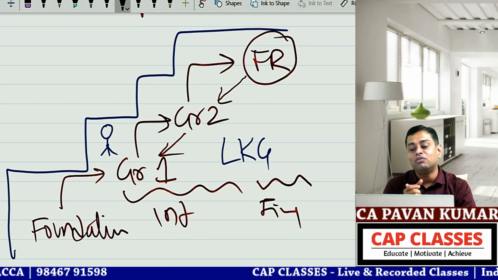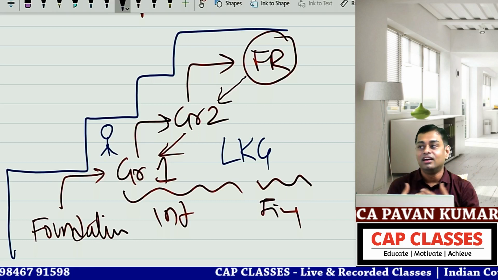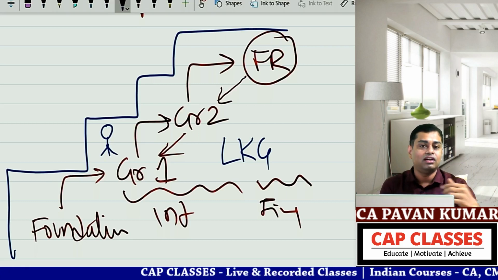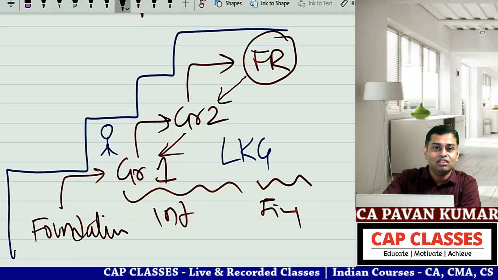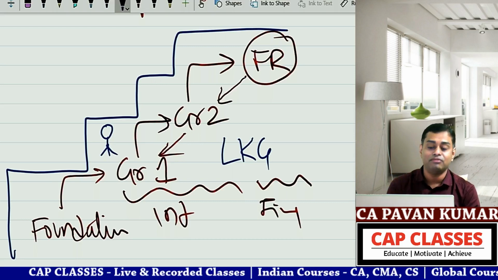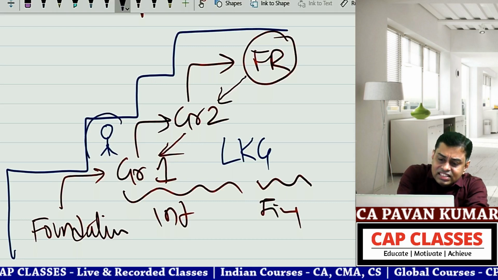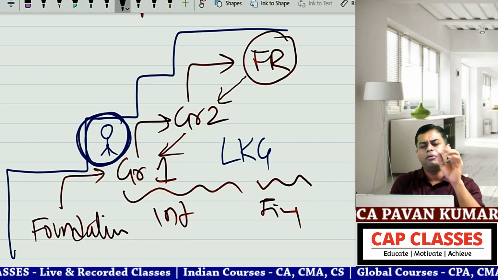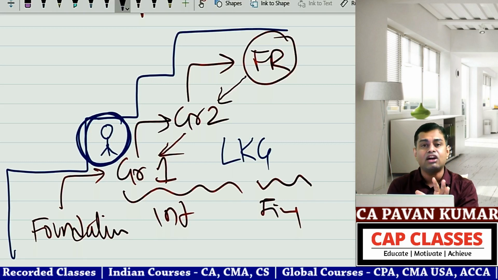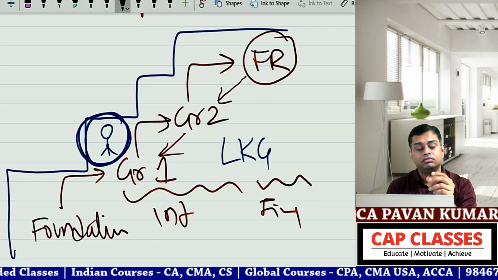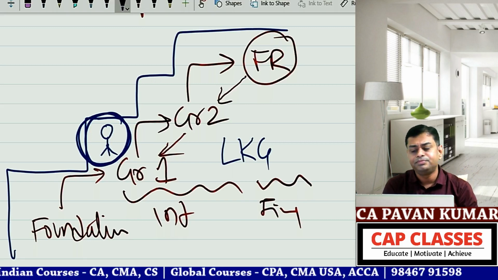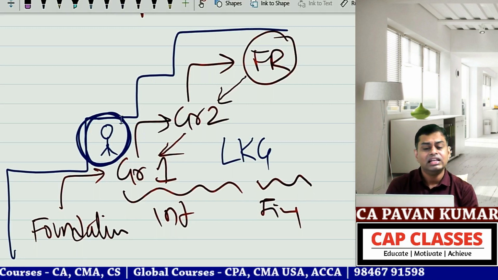Then when you go to advanced accounting level, it is some tournament level in big grounds. And FR is international cricket, like the IPL and the England and India match yesterday, no? So that is how FR class will be. At this level, the FR syllabus and examples, it is probably the easiest. That is the reason I say getting 90 in accounts is, what do they call it in Hindi, 'baaye haath ka khel hai', a game you can play with the left hand. Easily you can do that.